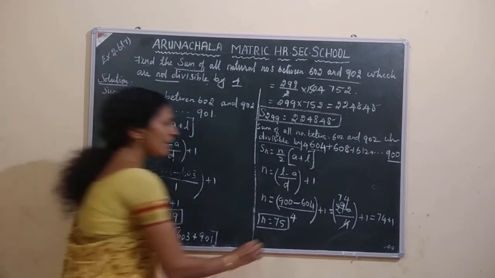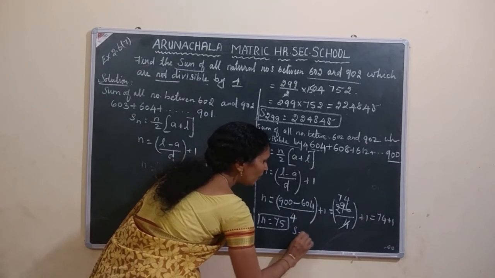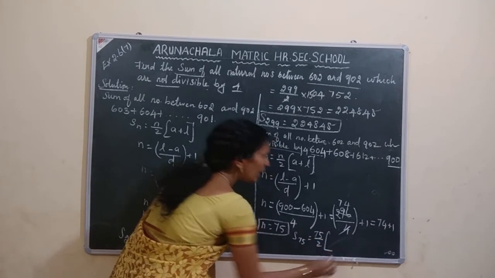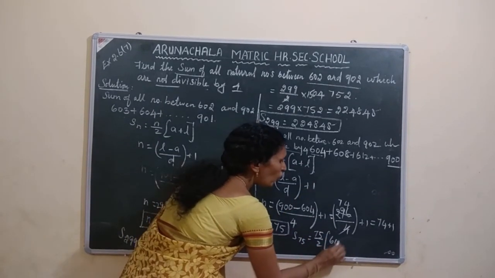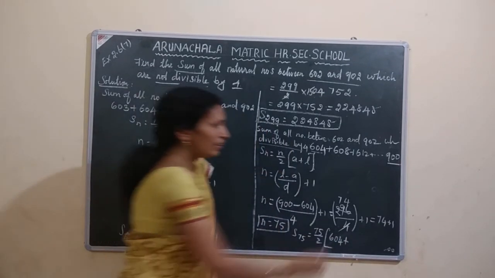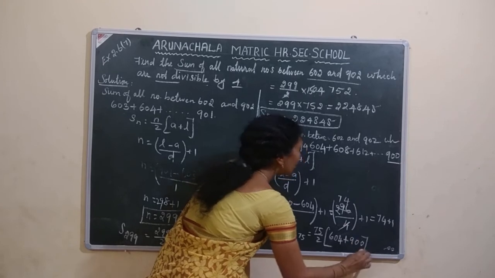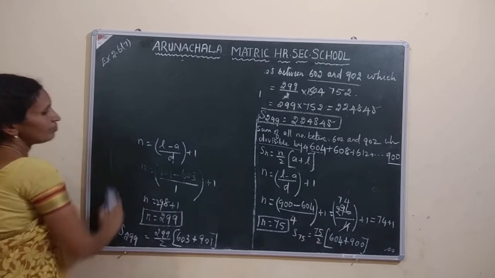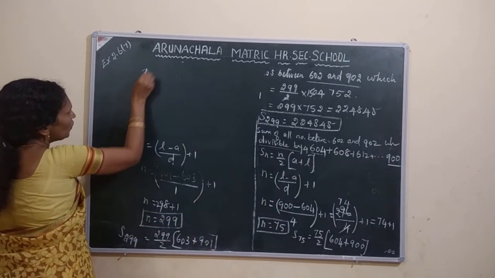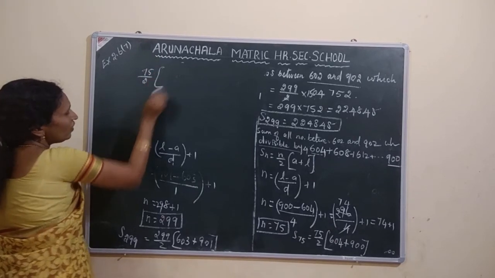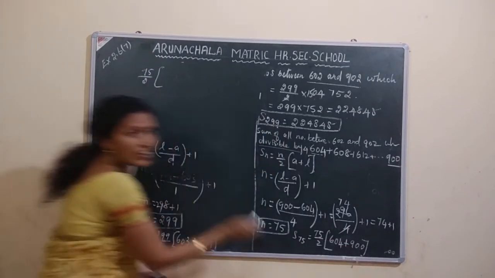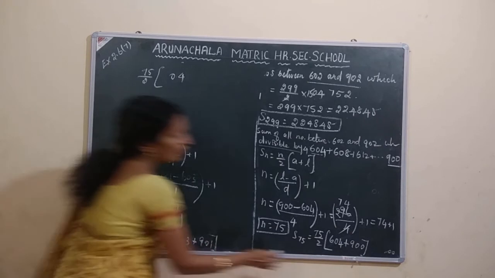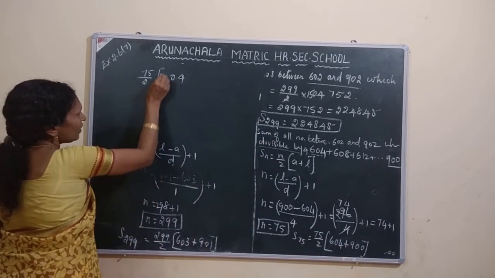You have to find S75. Apply the formula, n by 2 into a plus l. A value here is 604 plus l value 900. So 75 by 2 into, add this: 4 plus 0, 4. 0 plus 0, 0. 6 plus 9, 15.